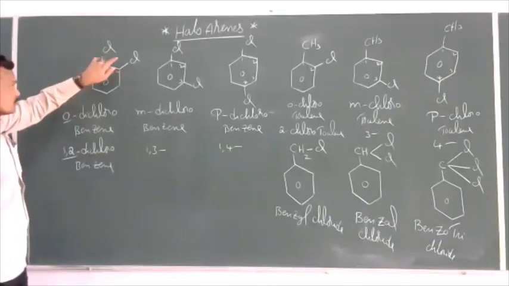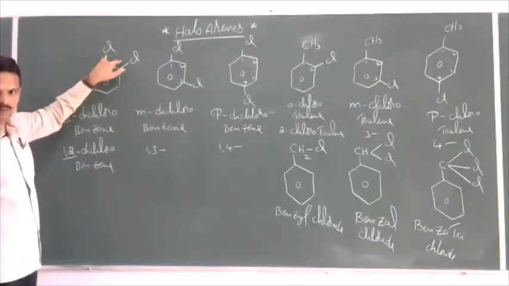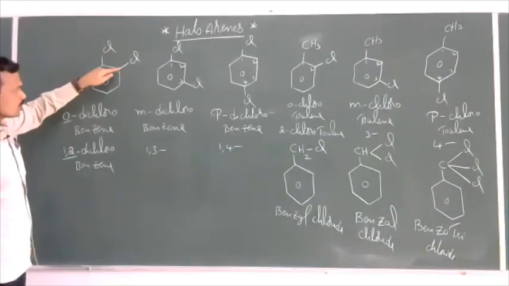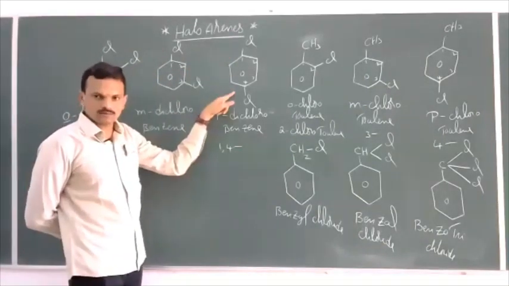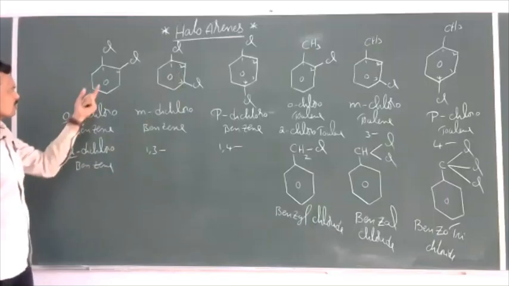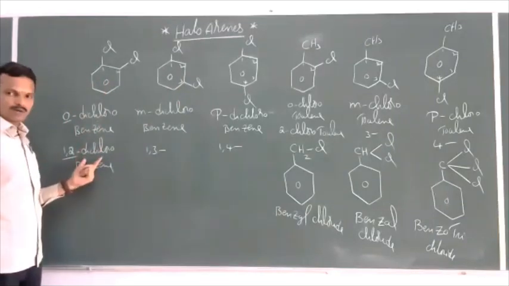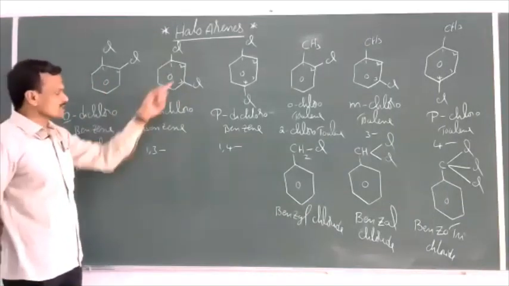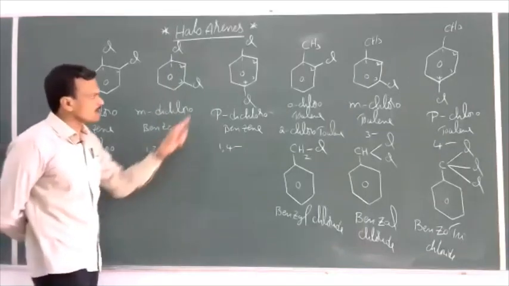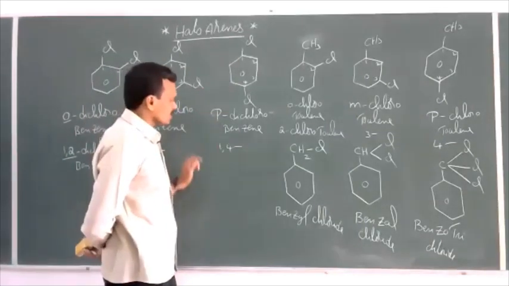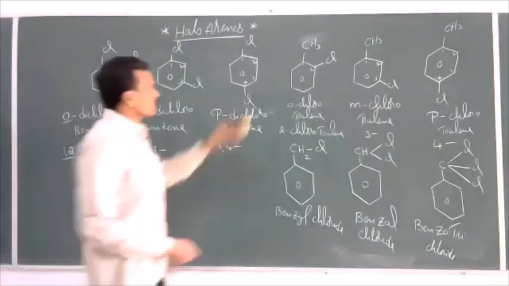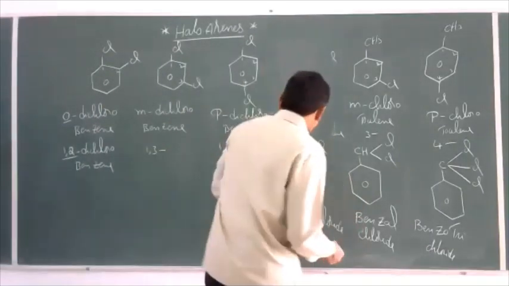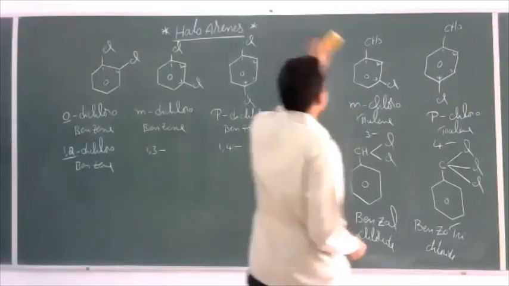So 3 dichloro derivatives are possible for benzene. Ortho dichloro, meta-dichloro and para-dichloro. And this ortho-dichlorobenzene is nothing but 1, 2 dichloro. Meta is nothing but 1, 3 dichlorobenzene. Para is nothing but 1, 4 dichlorobenzene. Now let us take trihalogen derivatives of benzene.